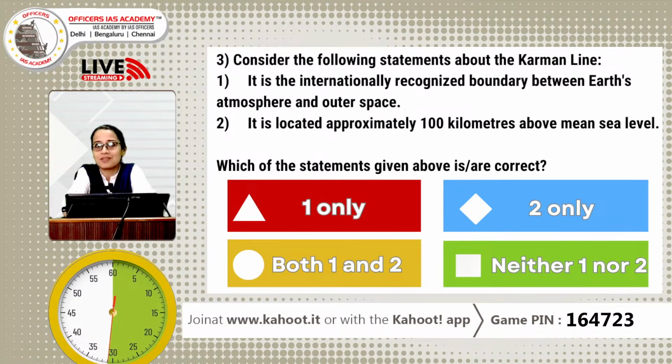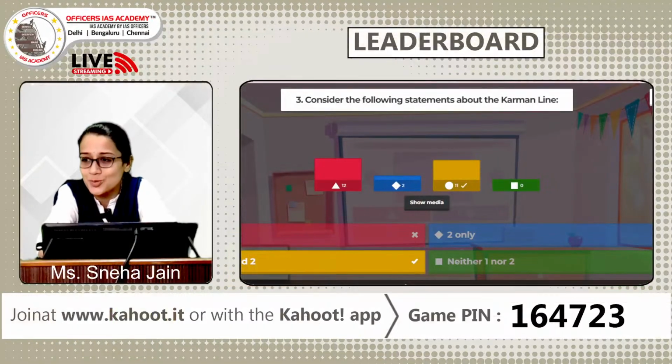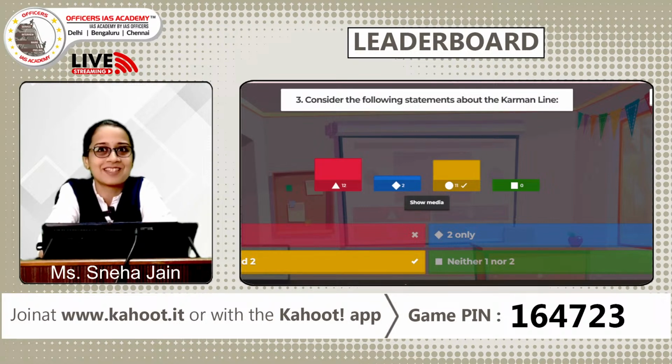Wonderful, your time is over, and here is the correct answer. The correct answer is C, both 1 and 2. Now, a very interesting statistic that I have: more than half of you have got this answer wrong. So this might change the scoreboard now. Very interesting. However, there are 11 people who have got the answer right. So let's quickly see what has changed on our scoreboard.